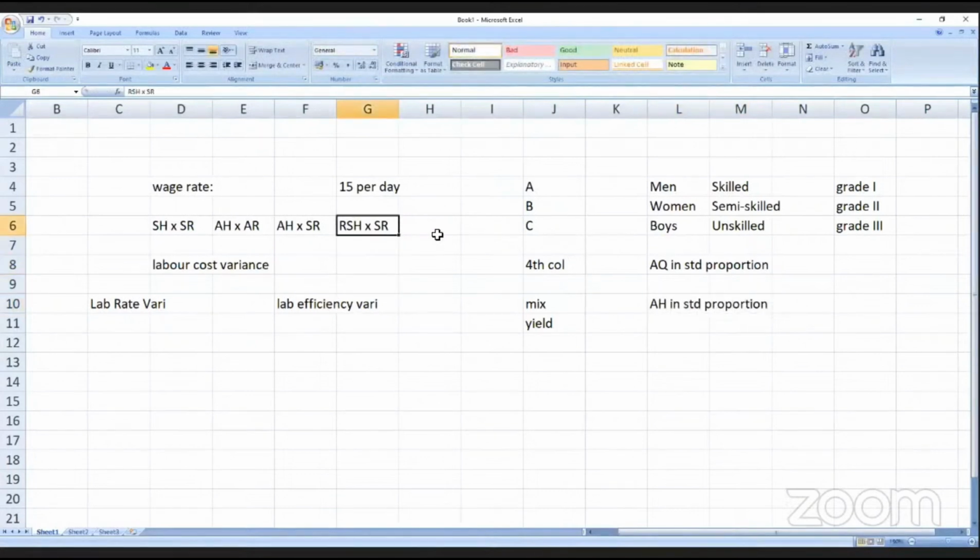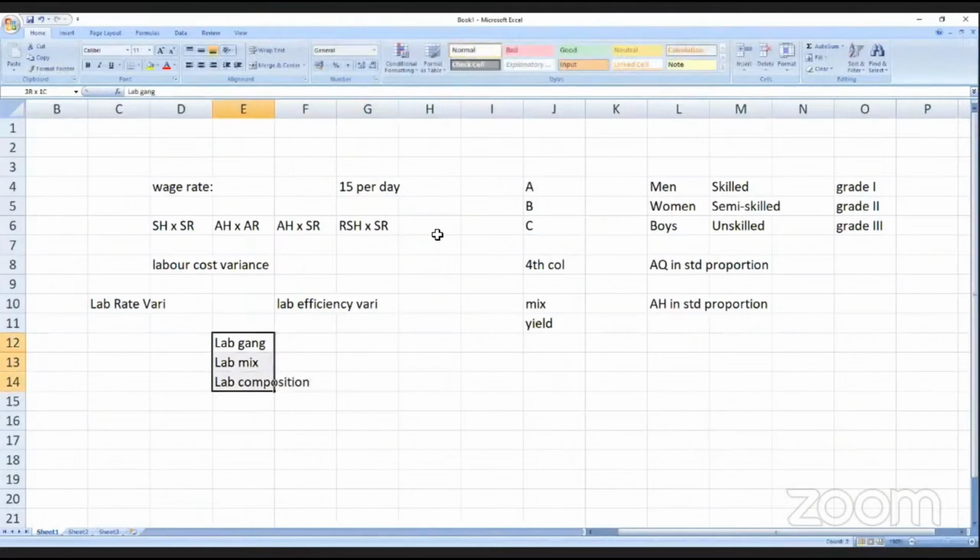So the fourth column. Now for the variances: labor cost variance is 1 minus 2. Rate variance is 3 minus 2. Efficiency variance is 1 minus 3. And efficiency variance can be divided into labor gang variance, or otherwise labor mix variance, or labor composition variance. All are one and the same.